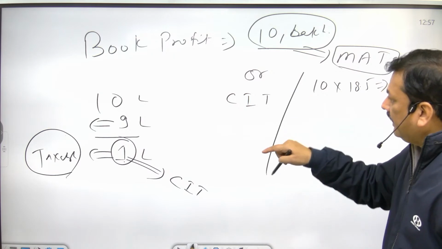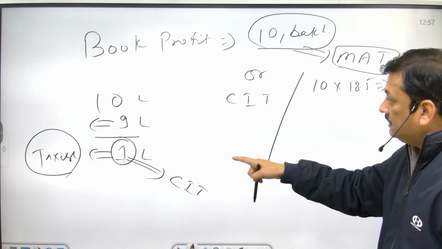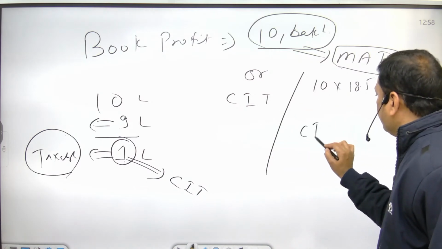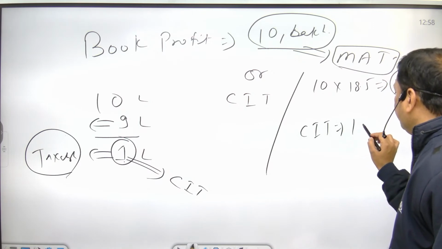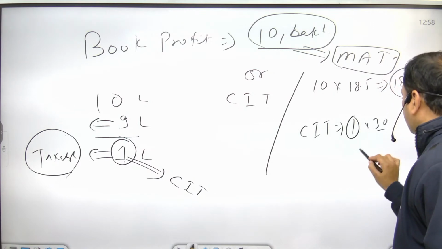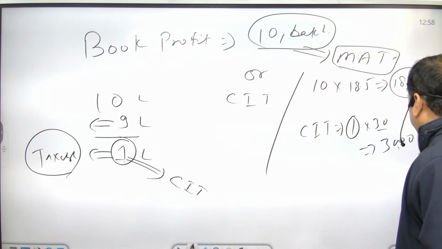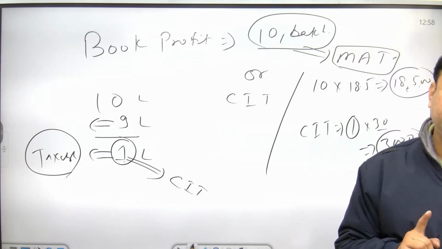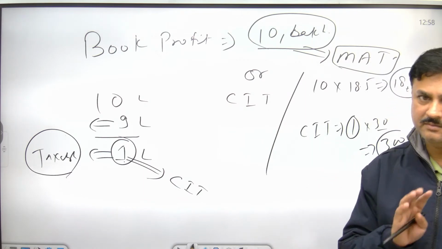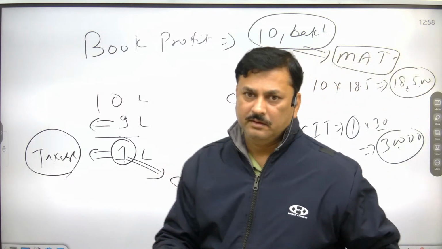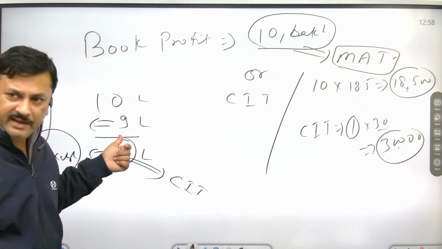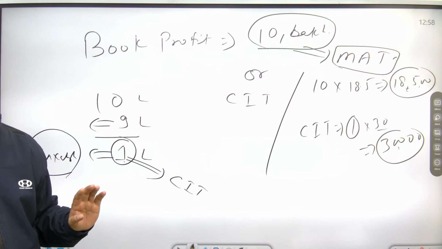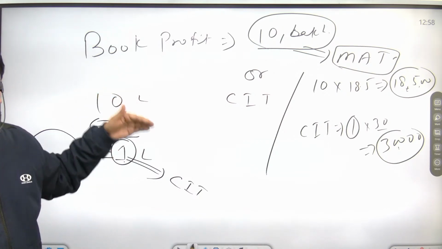And the second is CIT. In CIT, how much will come? 30% of 1 lakh, that is 30,000. So on this side and on that side, which is beneficial? CIT paying more is beneficial, because 30,000, and you are investing in other areas or more. The company has to pay either MAT or CIT.